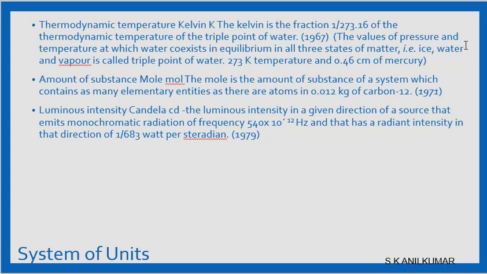Now what is amount of a substance? Amount of a substance is measured in mole. It is written as mol. The mole is the amount of substance that contains as many elementary entities, as many atoms of that element, as there are atoms in 0.012 kilogram of carbon 12. It is called carbon 12, that is why it is 0.012 kilogram. You take 0.012 kilogram of carbon 12 and then measure how many atoms are in it.